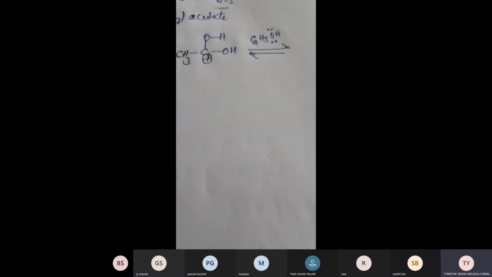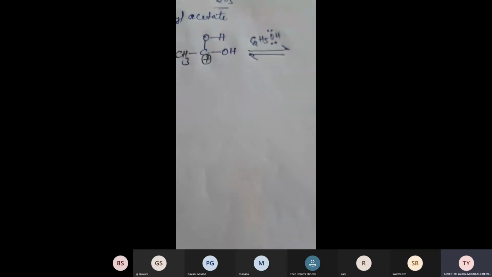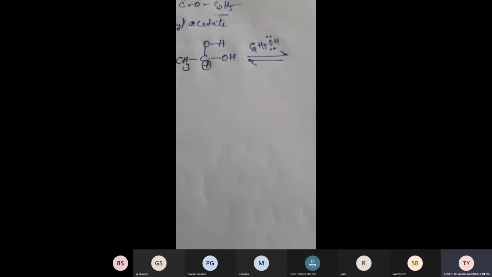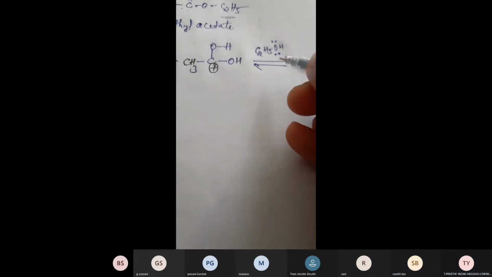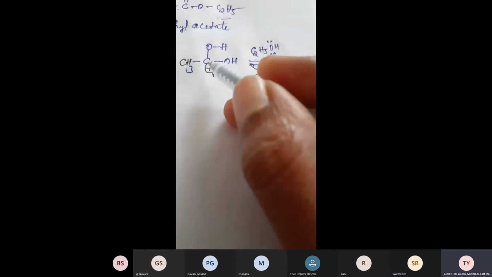If you understand the mechanism a little, it will be easy. Carbon has a positive charge, so what does positive mean? It requires electrons. Here in this ethyl alcohol, the lone pair of electrons is present on oxygen. So now what does this oxygen do? It shares the lone pair of electrons with this carbon.